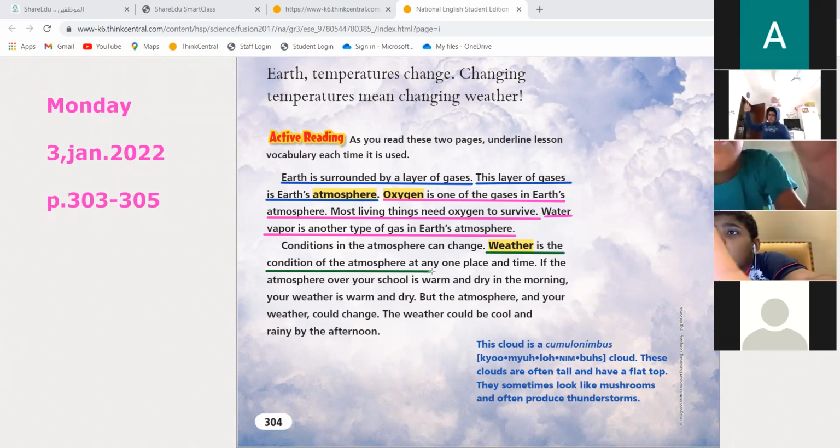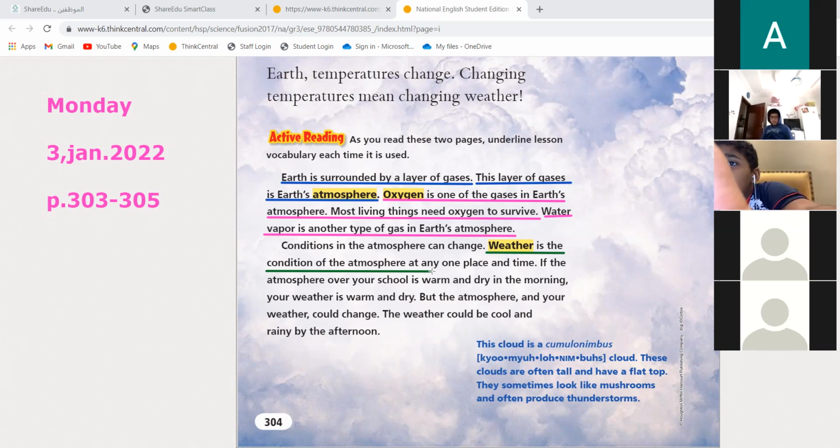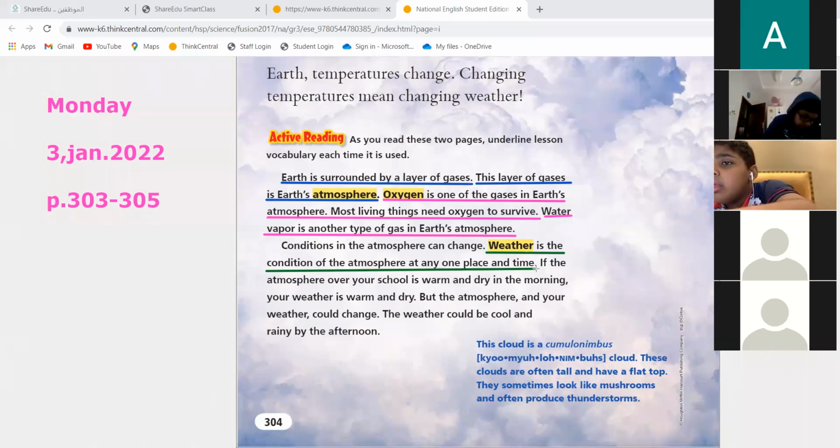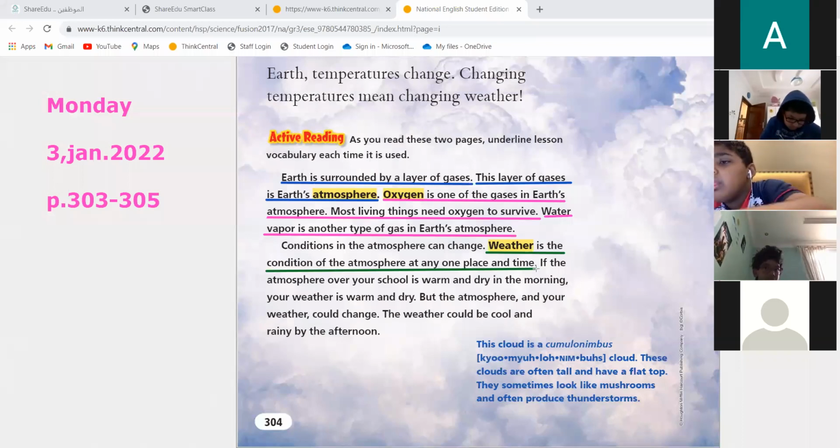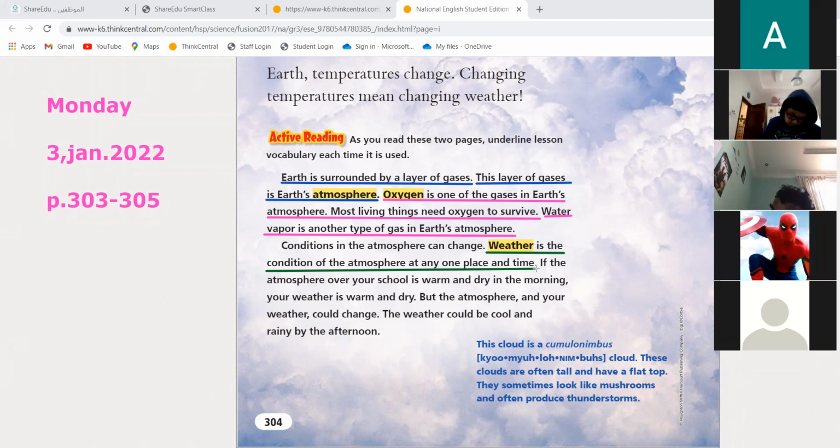Guys, over here, underline with me. The weather is the condition of the atmosphere at any one place and time. So when you think about the weather, you will see the time and the place, and you will ask, how is the weather now? You'll measure the atmosphere, the air around this place right now, this moment.